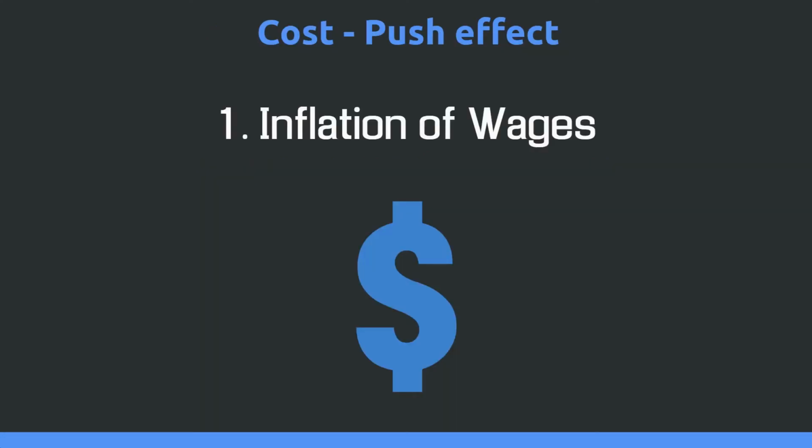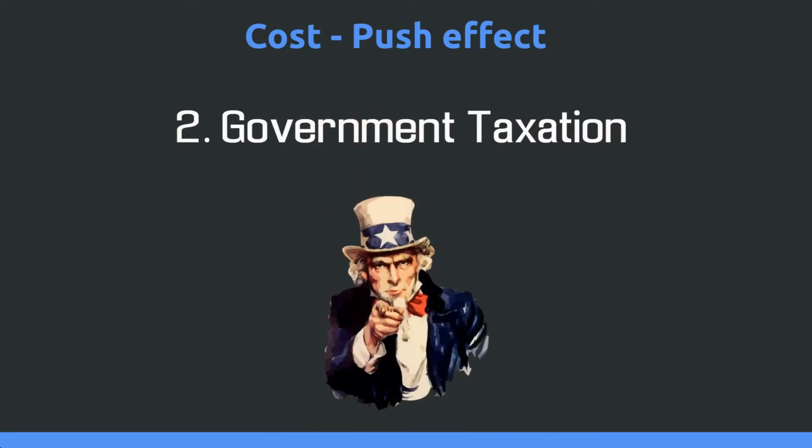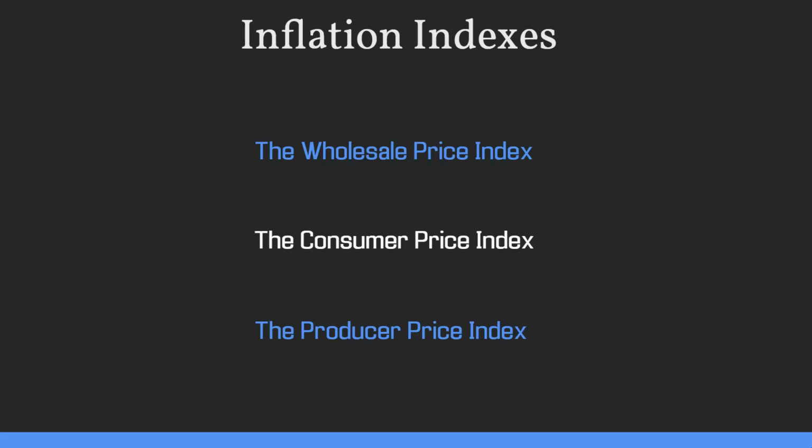Alright, now let's move on to the second thing that causes inflation, cost push effect. The first example we're going to look at is inflation of wages. Wage inflation occurs when workers have enough leverage to demand more wages. This is why it's also called a wage push inflation. The second driver of cost push effect is government taxation and regulations. These rules can ultimately reduce supplies of products and lead to inflation.